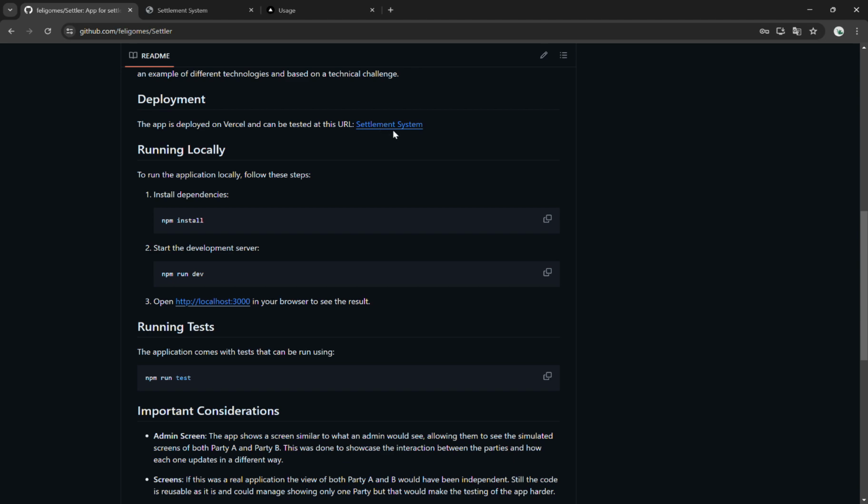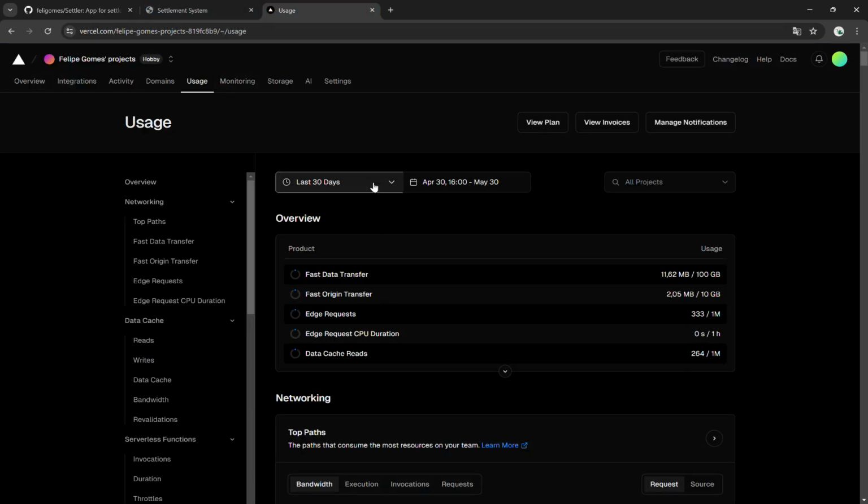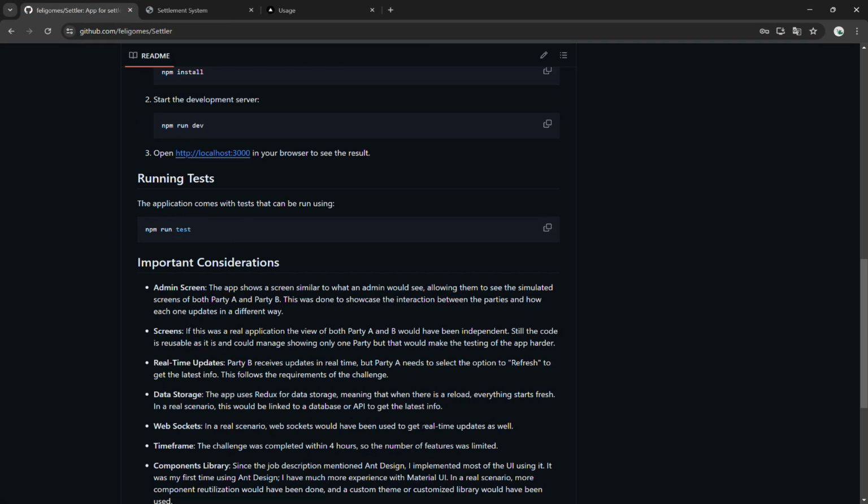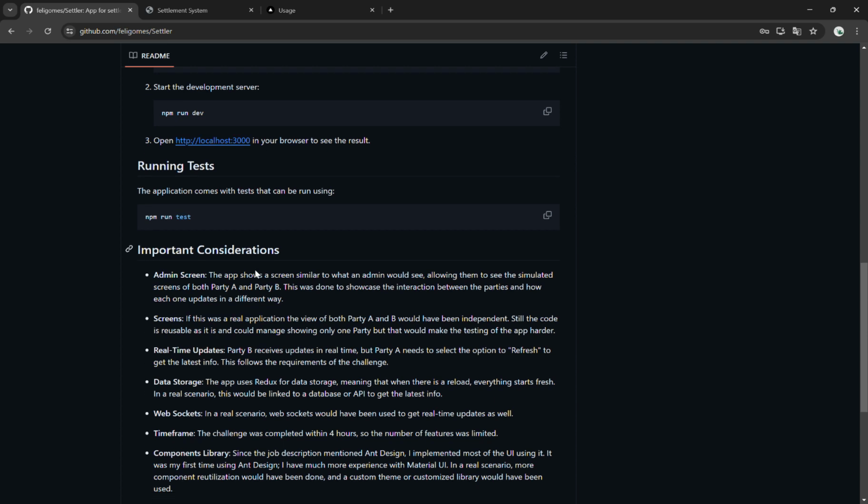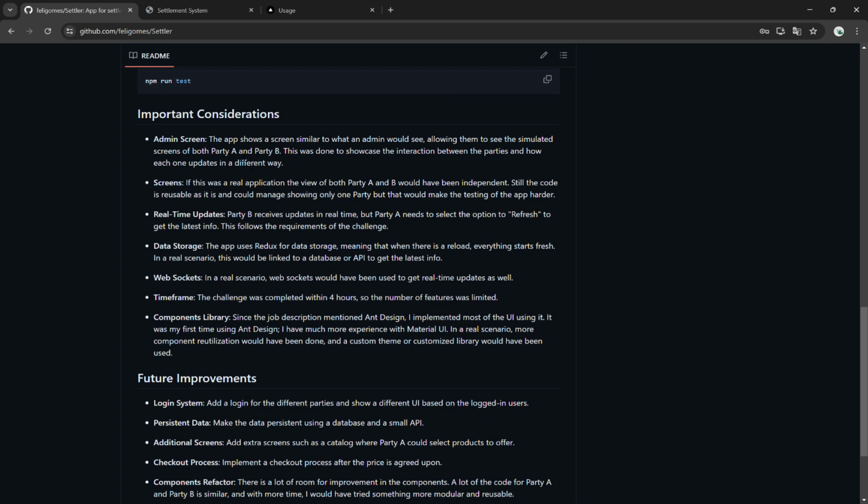We have the deployed URL that can be checked. This deployed URL is using Vercel. So again, if this was a real case scenario, we could have taken advantage of Vercel and linked to the analytics, the logs, and all the things that Vercel gives us. We have tests. Here we can see that we have the tests running and they are working fine. So our components have tests and quite a high coverage.